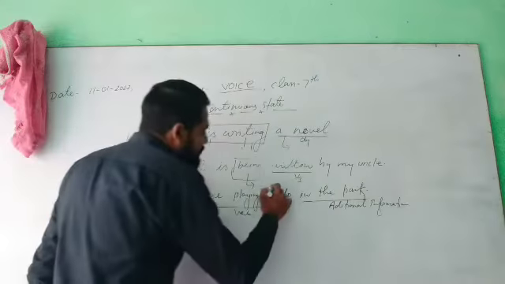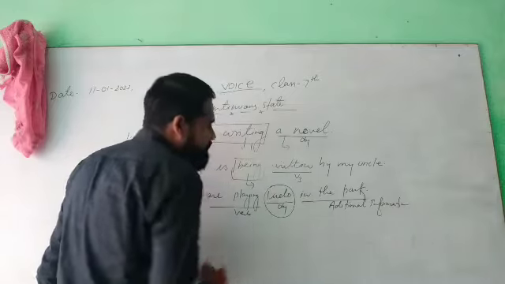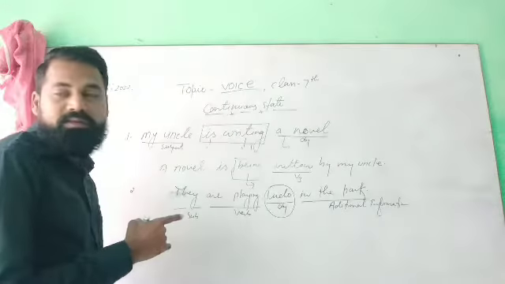Just you need to write the receiver of the action. It means your object will become the subject of the sentence.